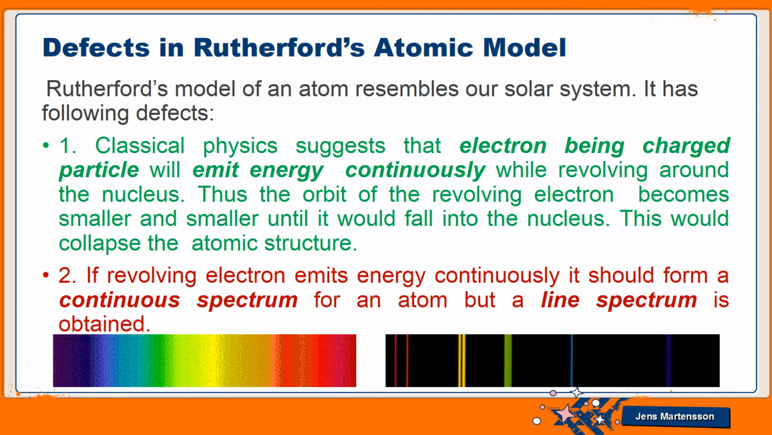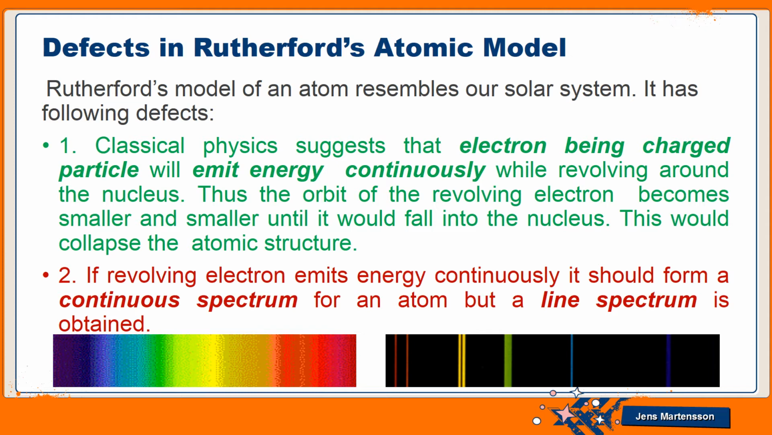The Rutherford atomic model was a big achievement towards understanding the structure of the atom, but there are still questions that were unanswered, and you know that unanswered questions are always a defect in a theory. So what are the defects in the Rutherford atomic model?